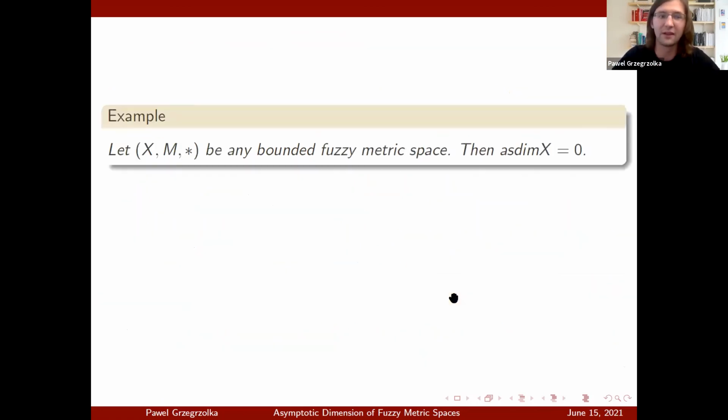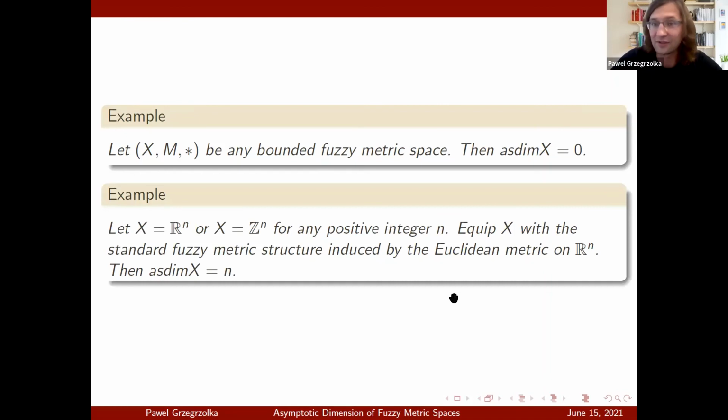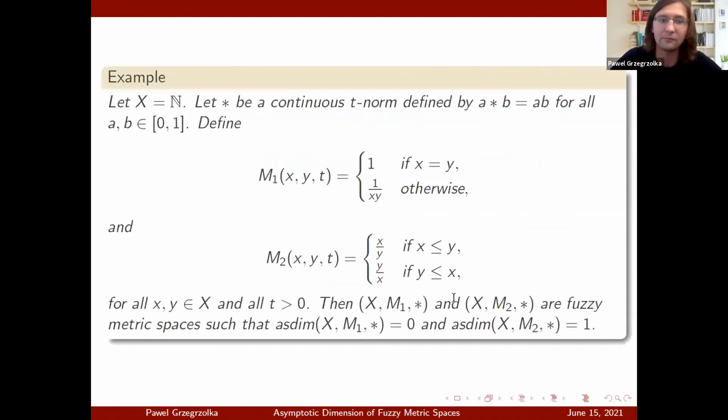Okay, and in the last 2 minutes, I wanted to show you a few examples. These are actually quite fun to calculate. They also usually agree with the metric case, so let us do that. We know that if we have a bounded metric space, then the asymptotic dimension is 0. Similarly, for a bounded fuzzy metric space, the asymptotic dimension is also 0. Since the asymptotic dimension of a metric space agrees with the induced standard fuzzy metric space, it is also clear that R^n and Z^n must have asymptotic dimension n when thought of as fuzzy metric spaces.